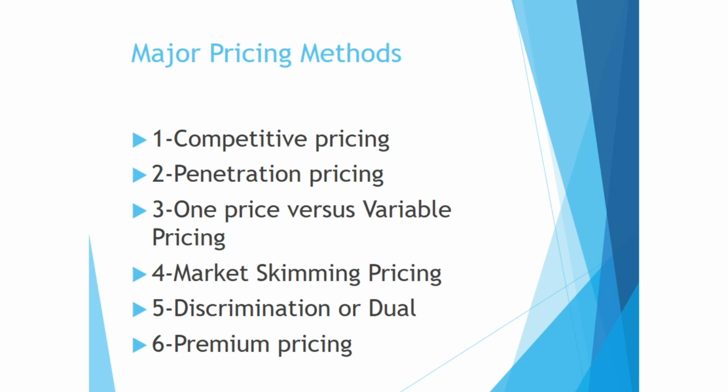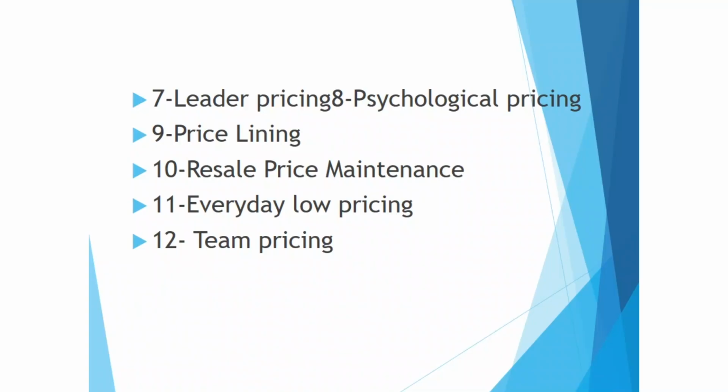Premium pricing: here the company sets a high price considering that the product is very exclusive compared to the competitors, and so should be charged high. For example, prestigious products in the market, like expensive watches and cars. Okay, now the seventh one is leader pricing, where the price of one or a few items may be cut temporarily to attract customers, and those products are known as loss leaders.